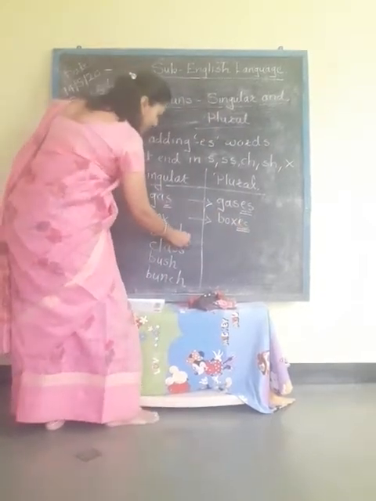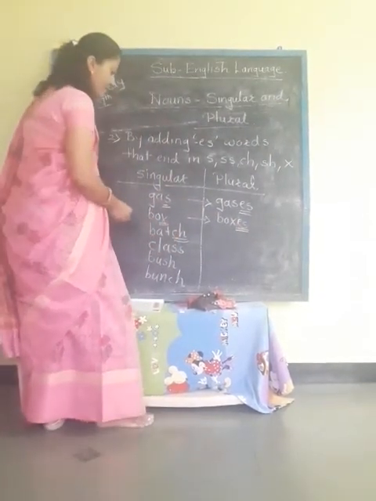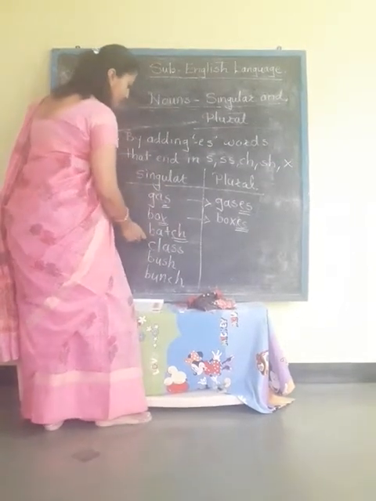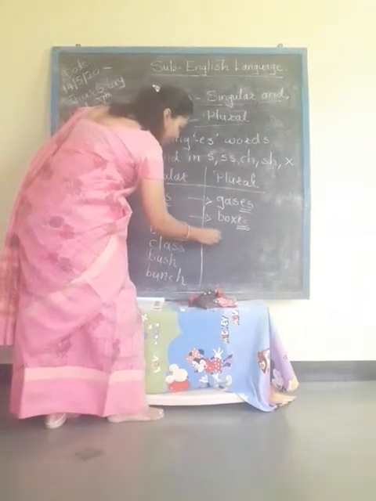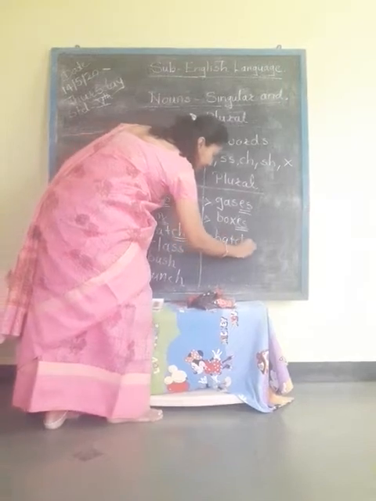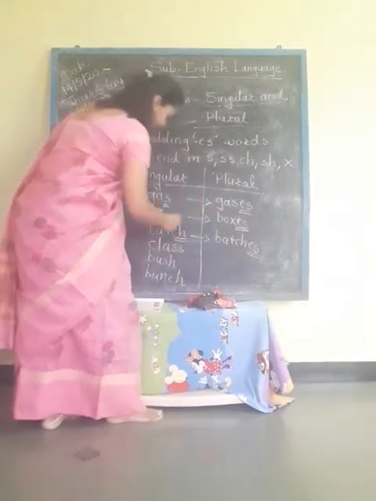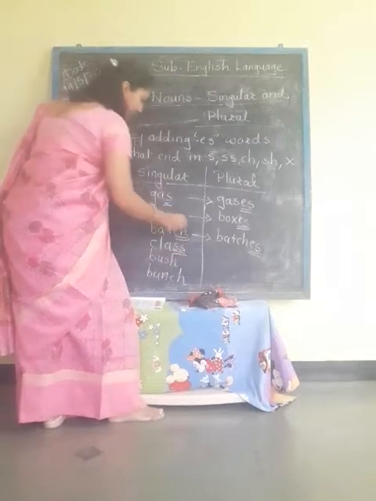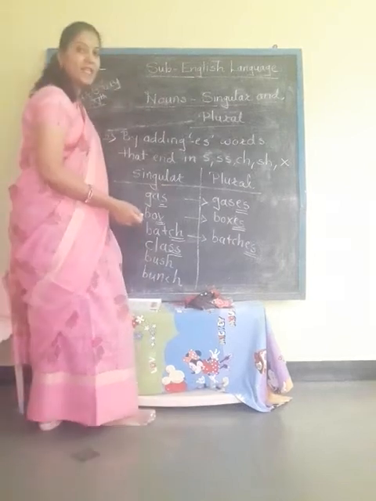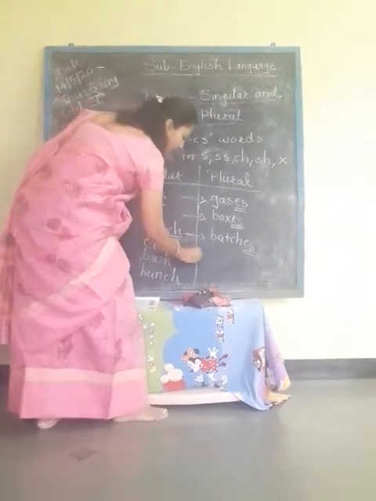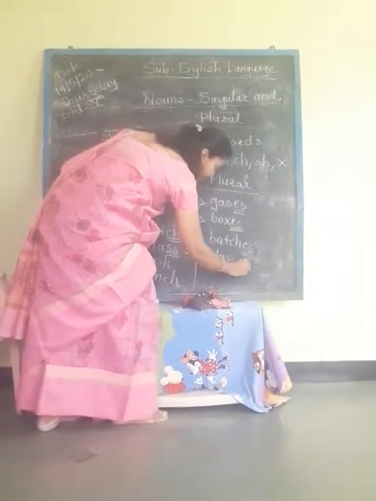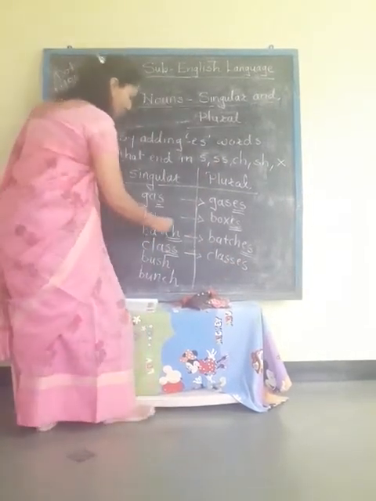Then see this word, batch. In this word, the spelling ends in ch, so again we have to add es, batches. Then class. In this spelling there is repetition of s, meaning double s is there, so we have to add es, classes. Then bush.